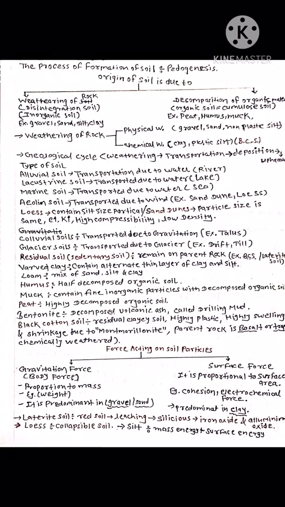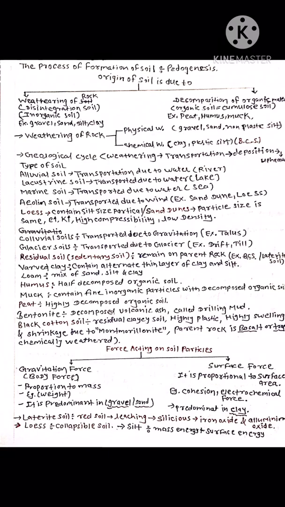Types of soils: first, alluvial soil. This kind of soil is formed due to running water and is found near the river. Lacustrine soil is transported by water and is found near the lake. Marine soil is found near the sea. Aeolian soil is transported by the wind and is found in the desert. An example of aeolian soil is the sand dune.